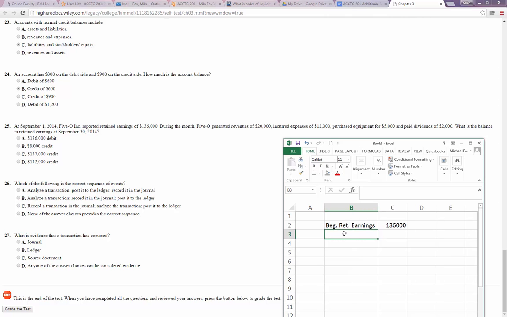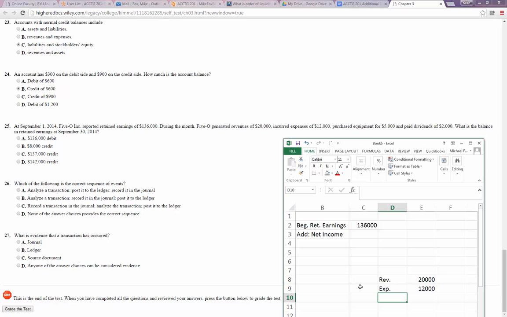Remember, we add net income, which in this case, I'll just figure it out over here, revenues of $20,000, expenses of $12,000, and then the purchase of equipment is there to throw us off, okay? If they purchased equipment, that is not an expense. That is an expenditure of cash on an asset.